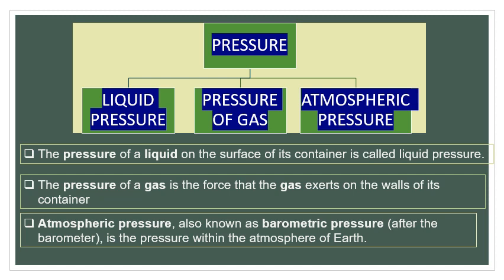Children, in this chapter we are going to study three different types of pressures. One is liquid pressure, then pressure of gas, then atmospheric pressure. What is meant by liquid pressure? It is the pressure of a liquid on the surface of its container.